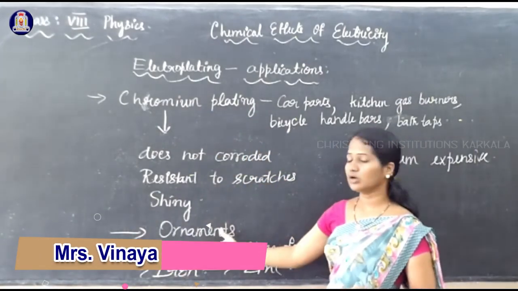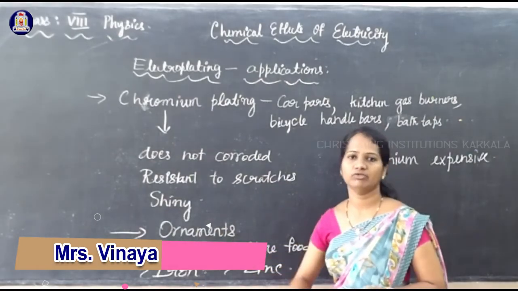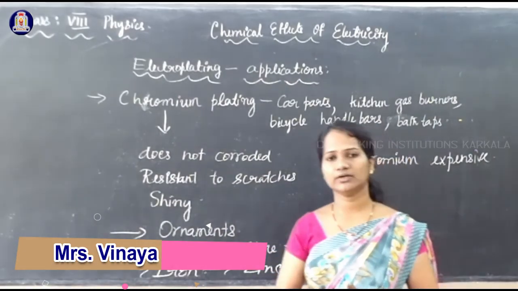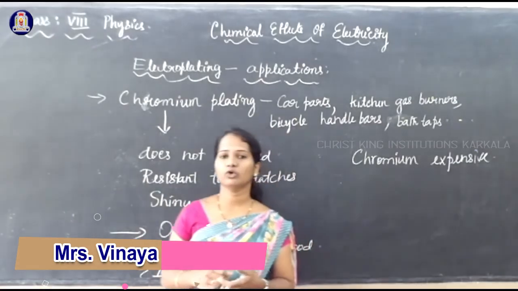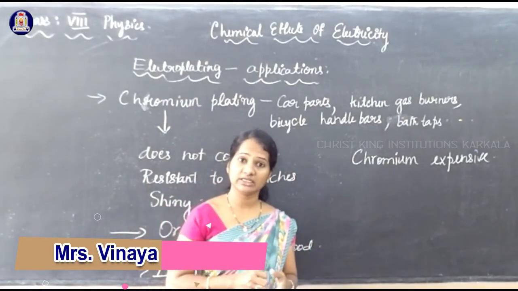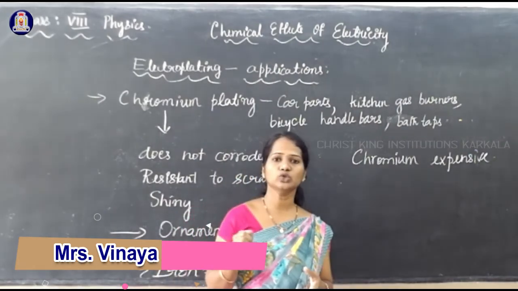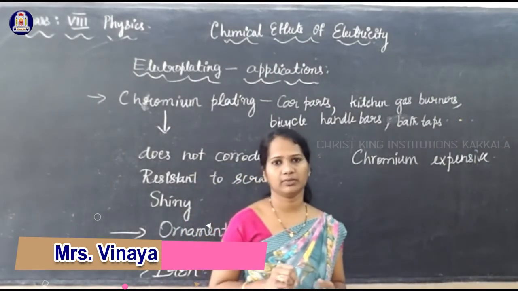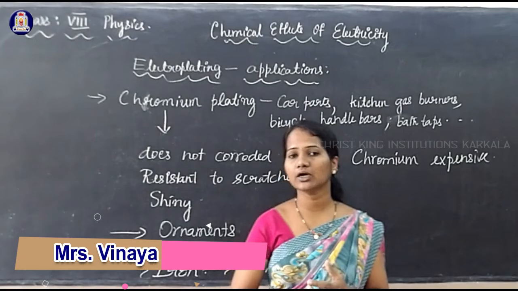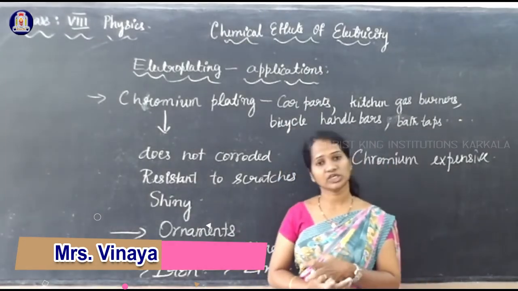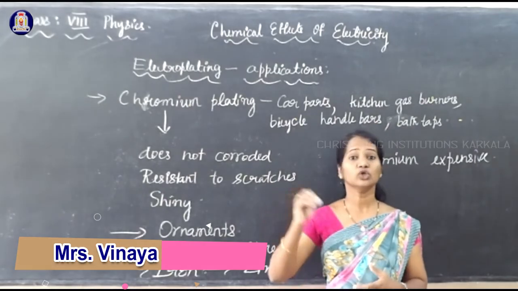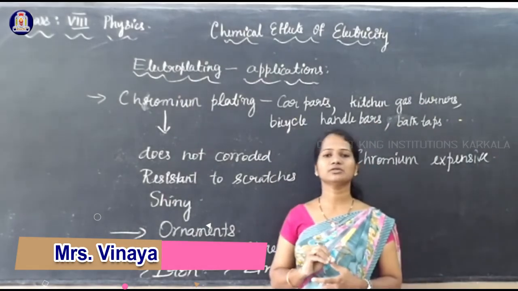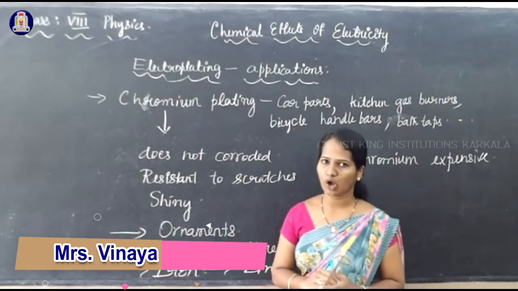And also gold and silver ornaments which we use in our daily life. Silver and gold are very costly. Therefore, jewelry makers usually select some cheaper metals and give the coating of silver and gold, which can be used as ornaments and gives the appearance of silver and gold ornaments.